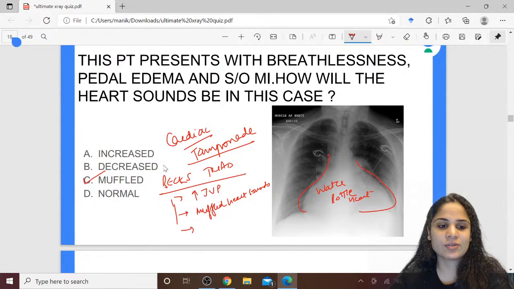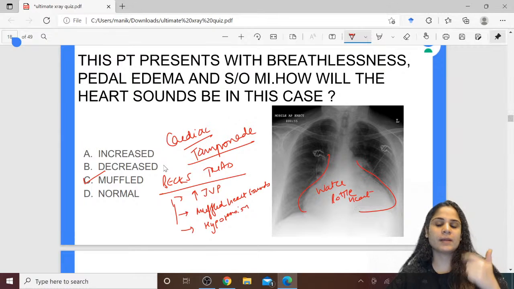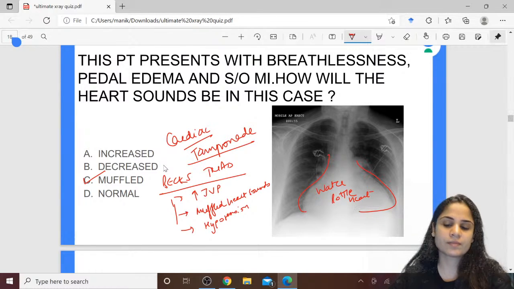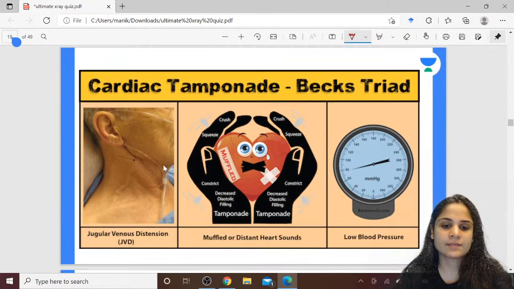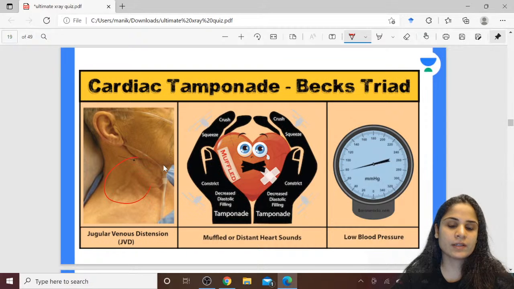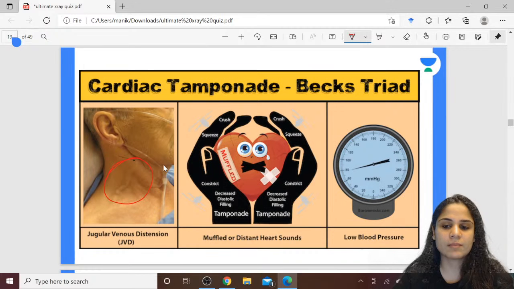Come on guys, everyone should know Beck's triad. Decreased pulse? No, it is hypotension. Yes, you're correct, Ali Abbas Sayyed. So Beck's triad involves raised JVP, muffled heart sounds and hypotension. Okay, so in cardiac tamponade you will be able to see all these three things. You can see the raised JVP over here. Sorry, your EJV is so distended. Here you can see that your heart sounds are muffled and you are having hypotension, low blood pressure.